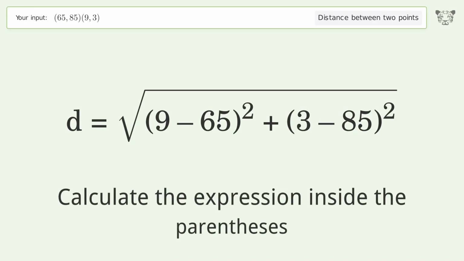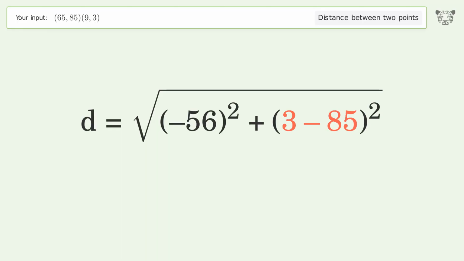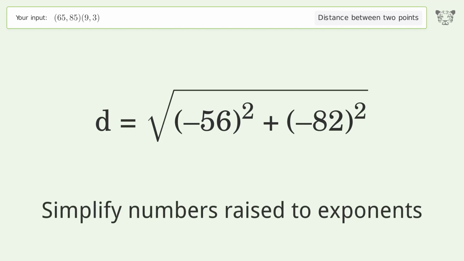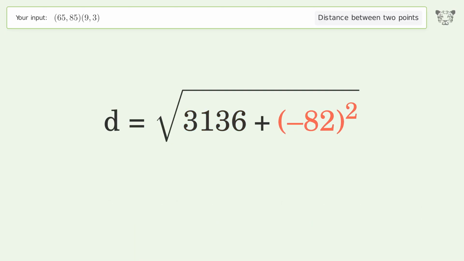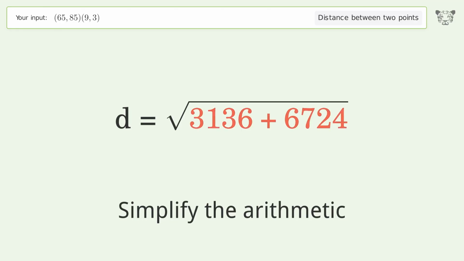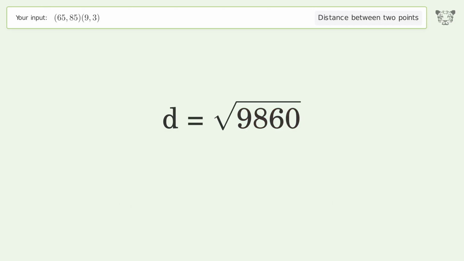Calculate the expression inside the parentheses. Simplify numbers raised to exponents. Simplify the arithmetic. And so the distance between the 2 points is the square root of 9,860, or 99.298.